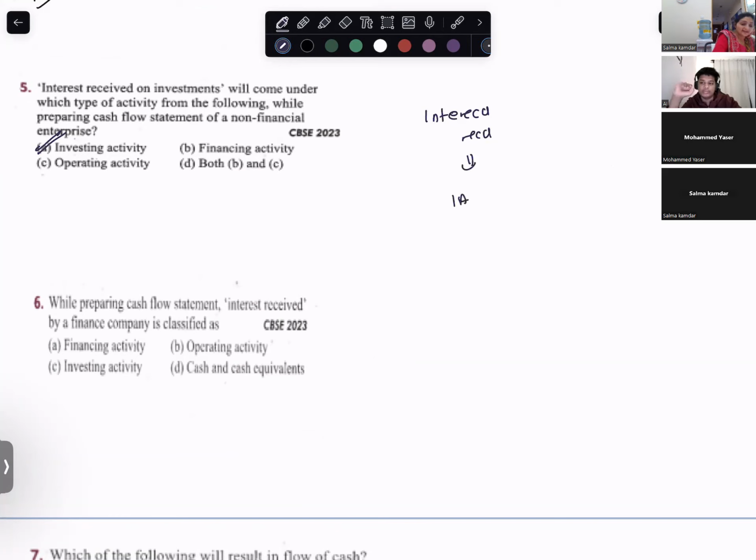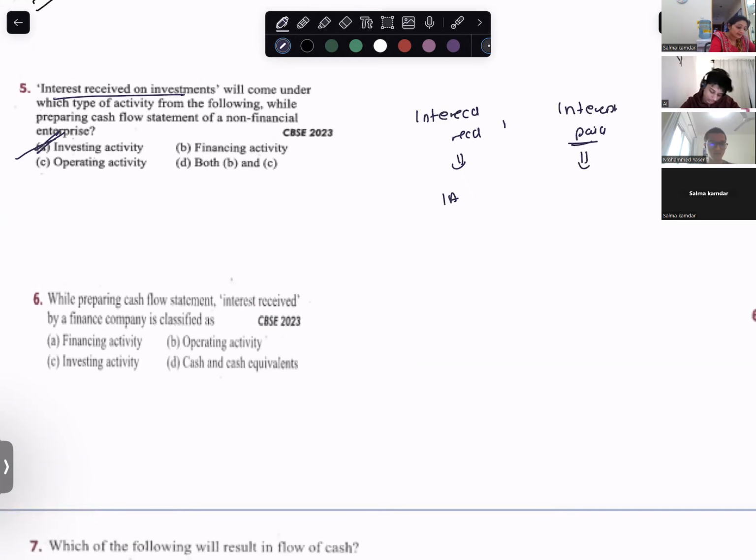I have a doubt. Interest paid, option D. They said interest received on investment. This is correct, investing activity. How about interest paid? Operating activity, right? Operating activity.